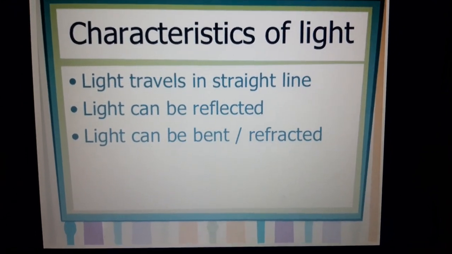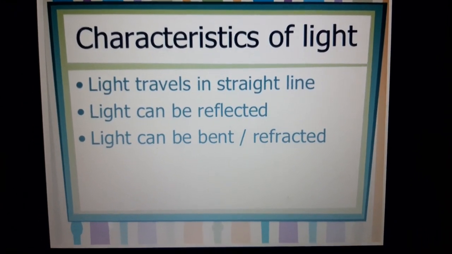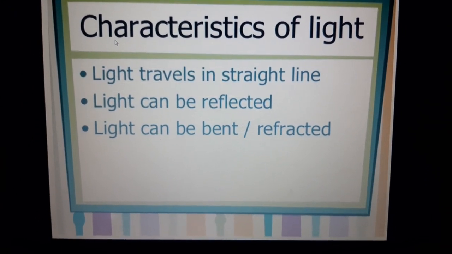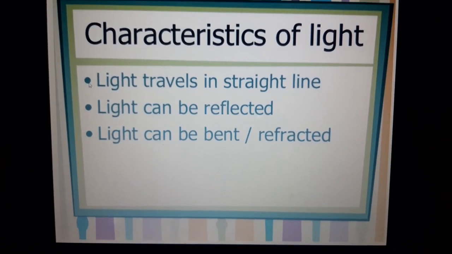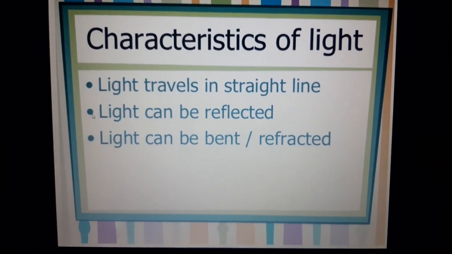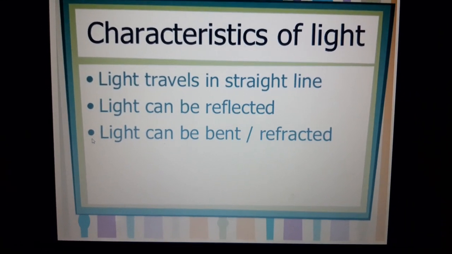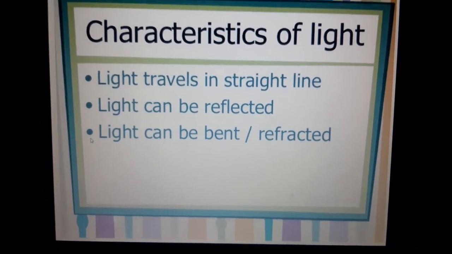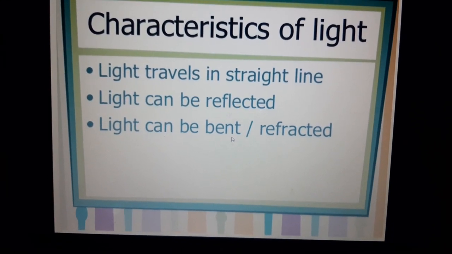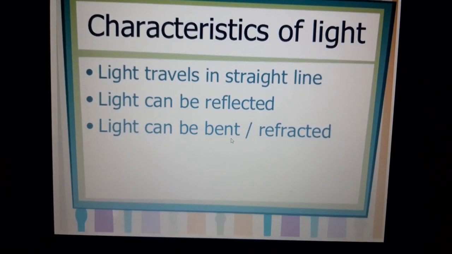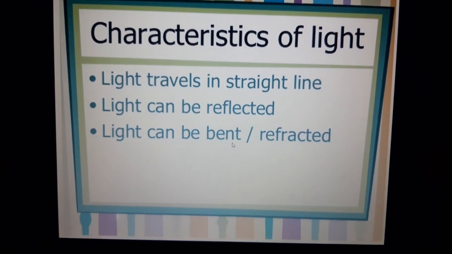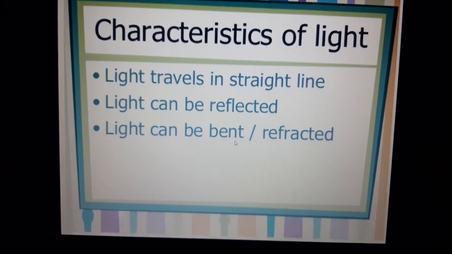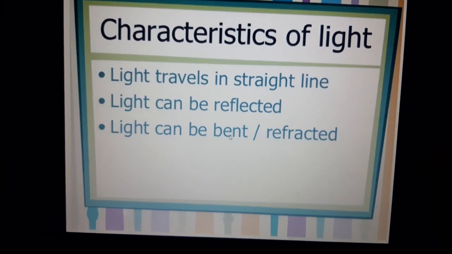Now, furthermore, we should know what the characteristics of light are. Light can travel in a straight line. This is very important. The next point is that light can be reflected. And the third point is that light can bend, or refract. So these are the three points: light travels in a straight line, it can be reflected, and it can be refracted. Refraction means the bending of light.